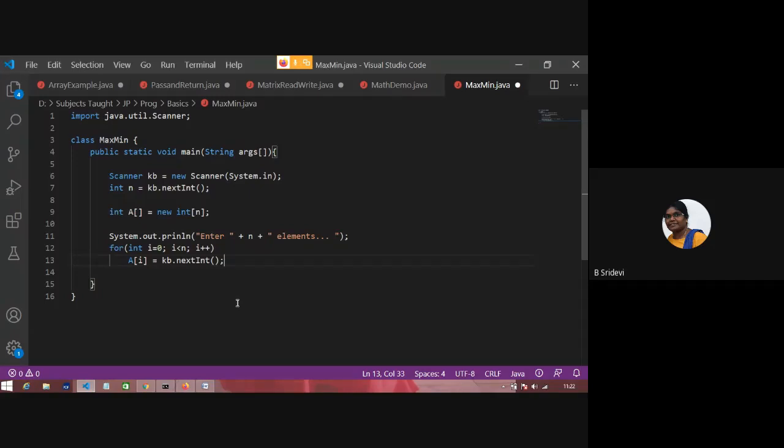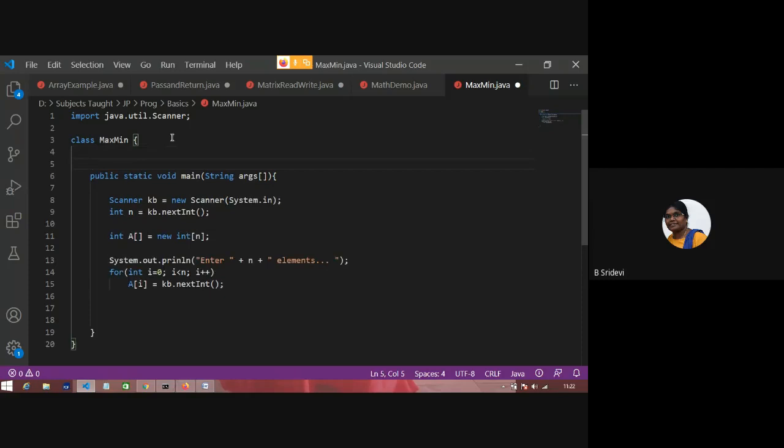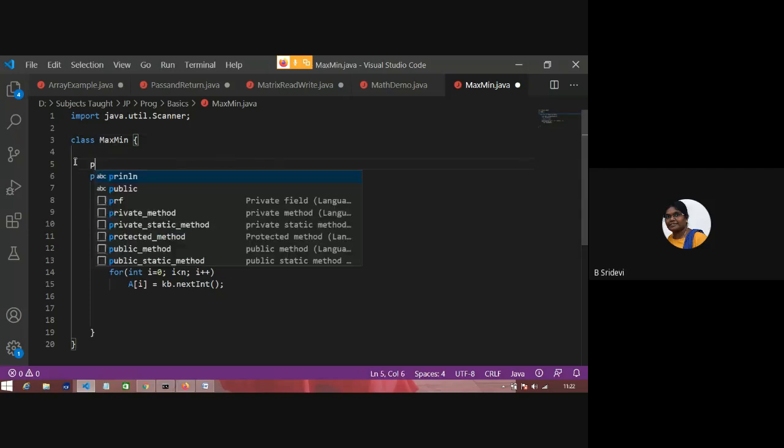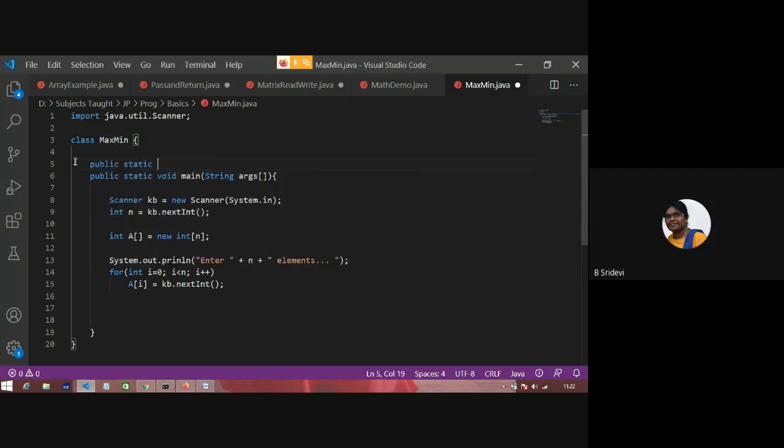Okay. Now what is my job? What do I have to find? I have to find the maximum and minimum. I am writing everything in main, but writing everything in main is not a good habit, no? So we'll write a function. The return type I'm keeping as blank, and the name is find maximum.